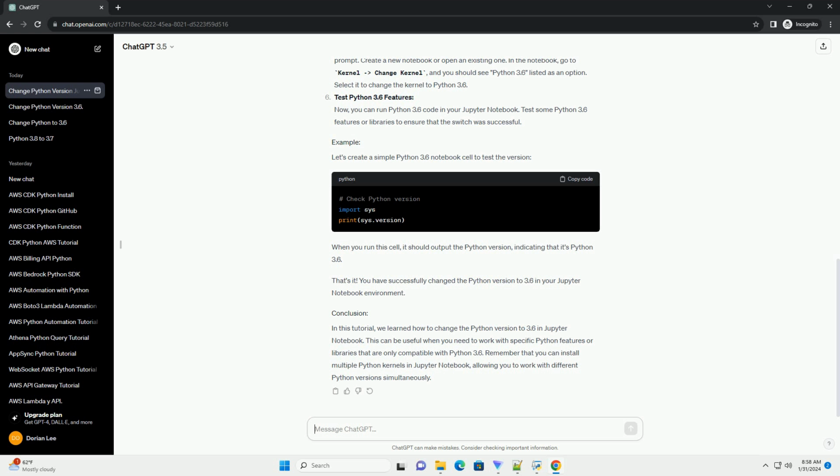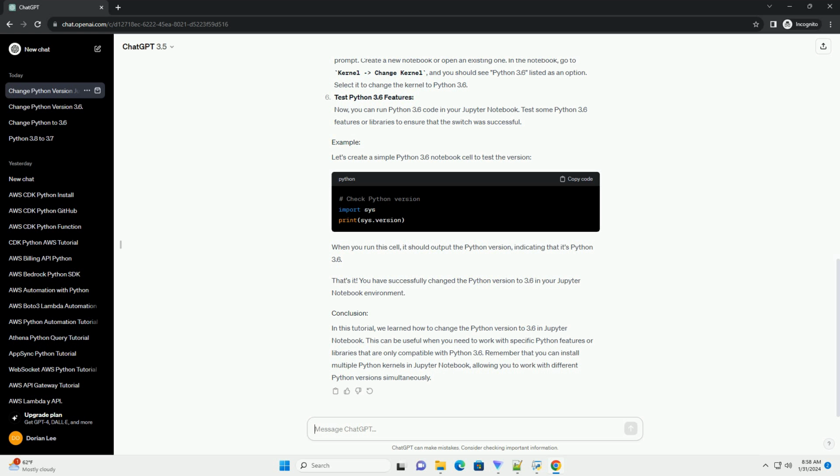In this tutorial, we will go through the process of changing the Python version in a Jupyter Notebook environment to Python 3.6. Jupyter Notebook is a powerful tool for interactive computing that supports various programming languages, including Python.